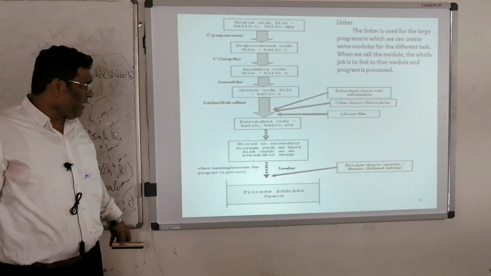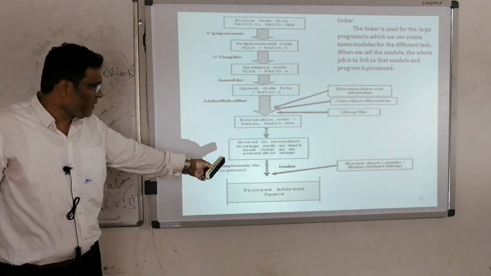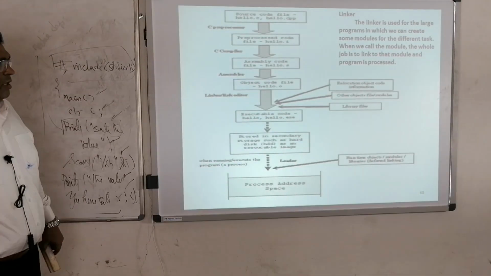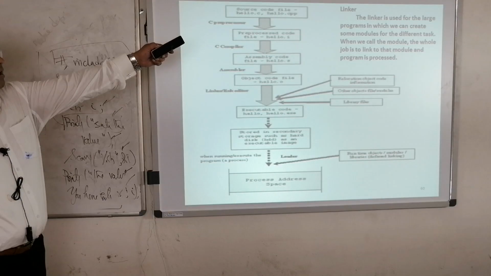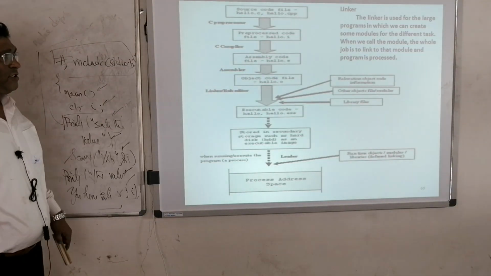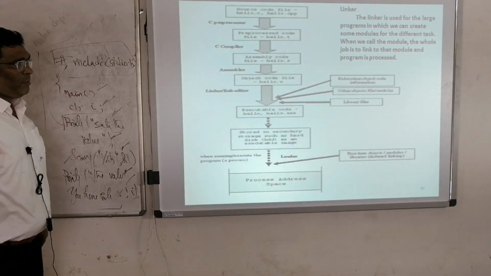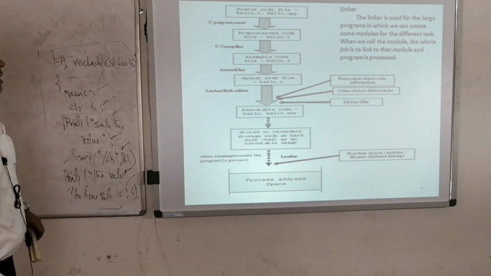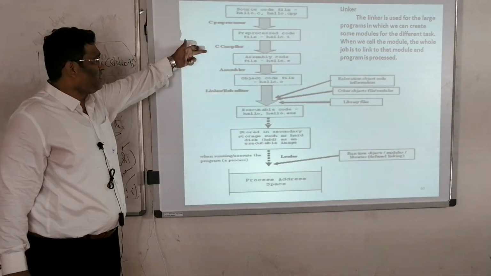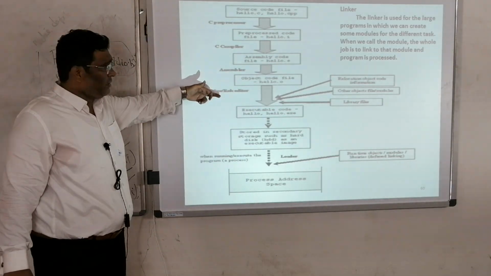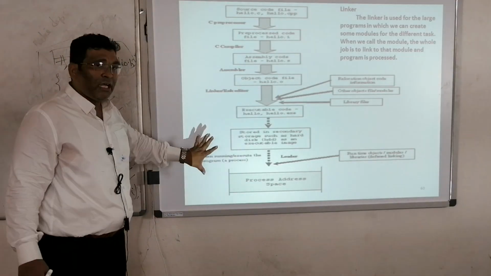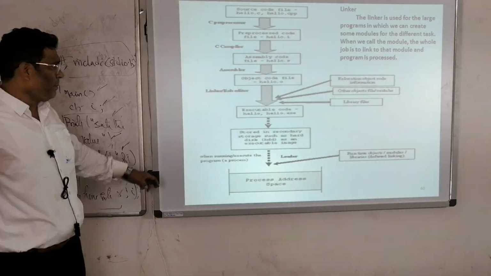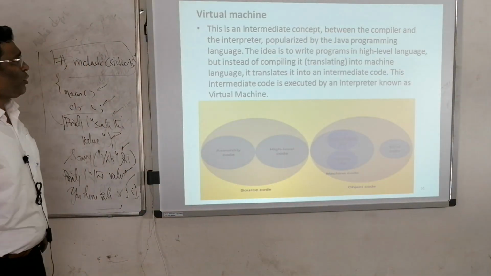Once the program is to be executed, the loader loads the program into memory, and then the program is executed. The linker is used for large programs in which we create modules for different tasks. We can call these modules and link them in a programming environment. So there is a C program, the C compiler, then an assembler, then the linker, then it is loaded into memory and executed. This is one part. Let's move on to the virtual machine.